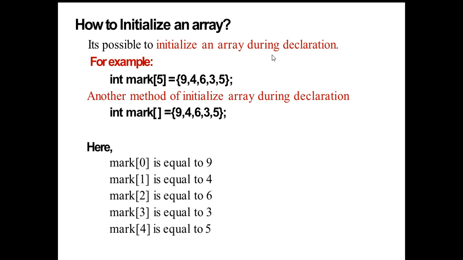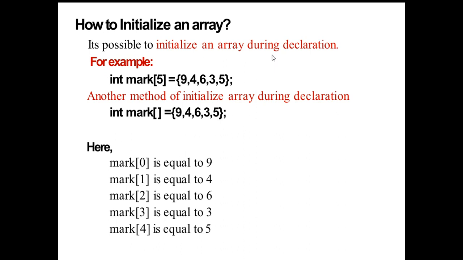Another method of initializing an array during declaration is to give the values without giving the size of the array. Here, int marks[] = {9,4,6,3,5}. It is also a marks array, an integer array with five elements, but the size is not declared. How can this be known by the compiler? By calculating the number of values that are being initialized to this particular array, we can get the count of those elements. So by counting those elements, we can get the size of the array. And here we have five elements.